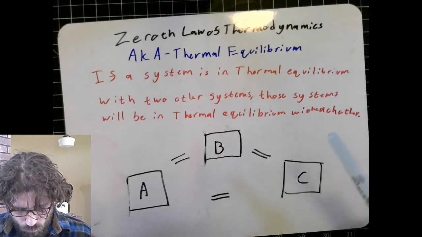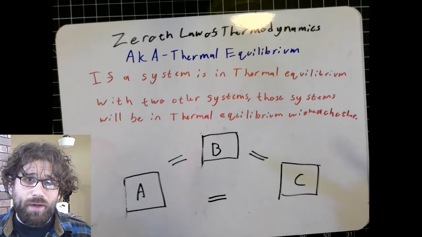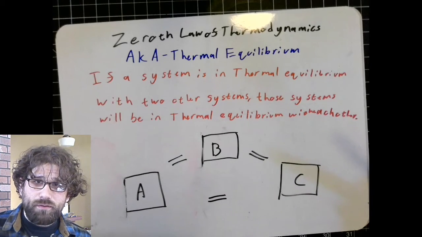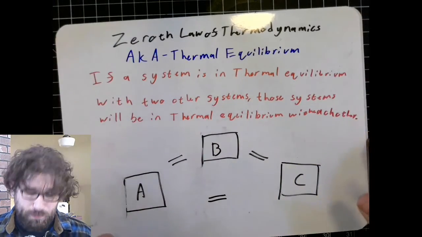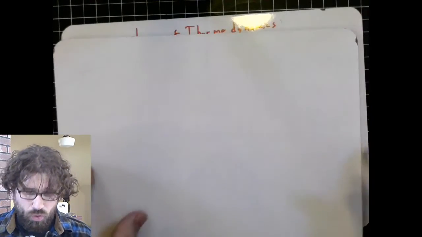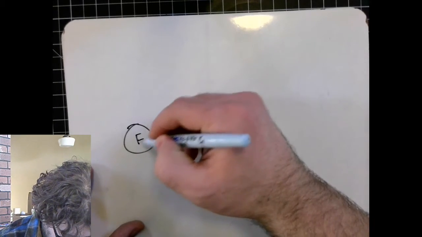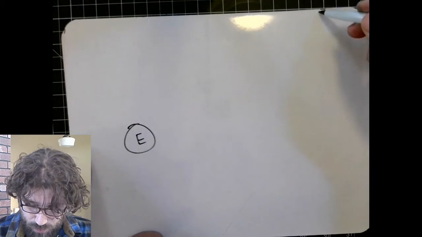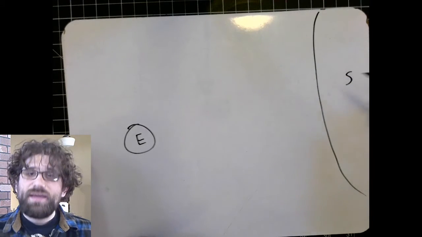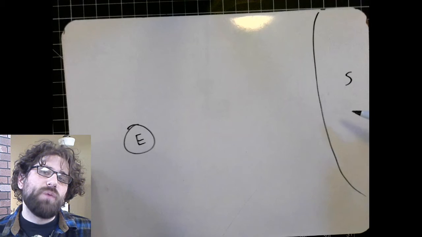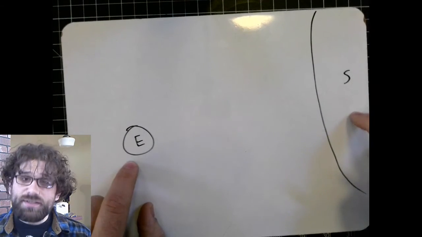Now, where might this be useful to think about? Well, we can actually think about it in terms of global warming. We have two very different systems at play when we think of global warming. We have the Earth, and we have the Sun, which is much larger than the Earth. The Sun is much hotter than the Earth as well. We do not have thermal equilibrium between these two systems.